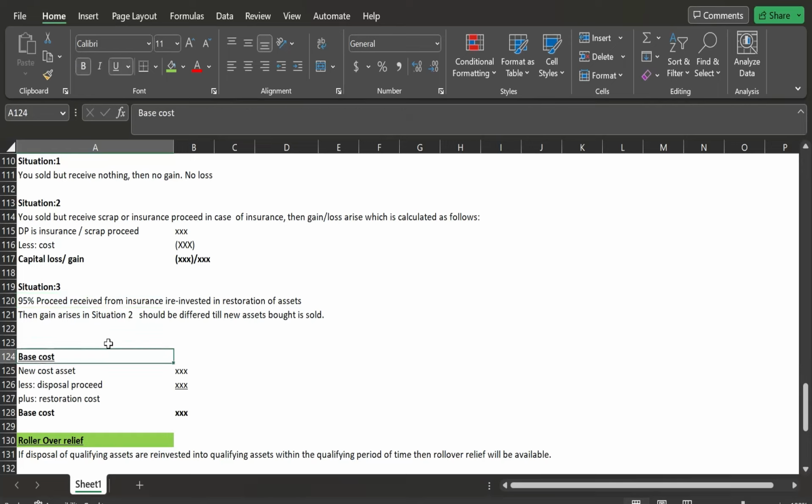And how can we do that? It is the same as in the case of small part disposal of land and building. We simply deduct the disposal proceeds from the cost of the asset.